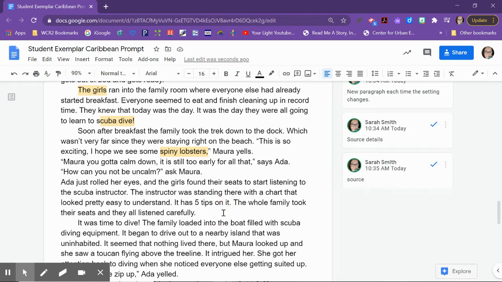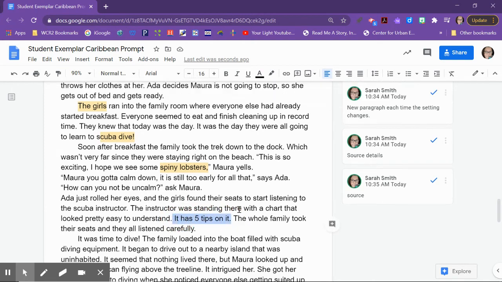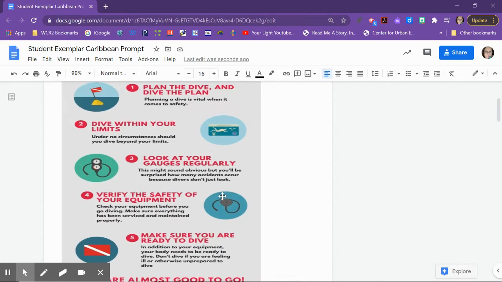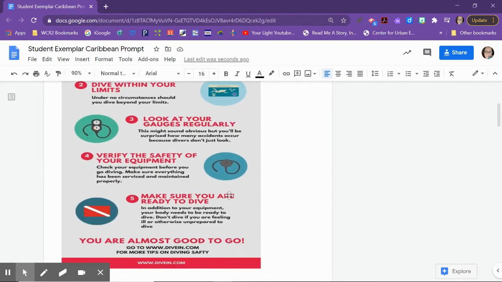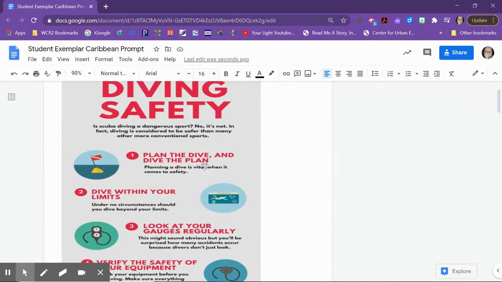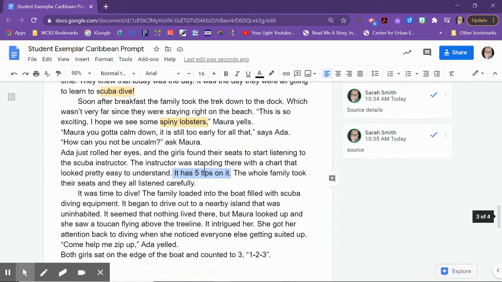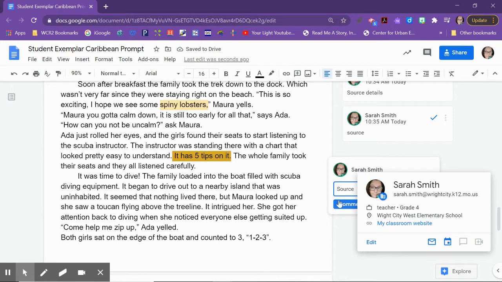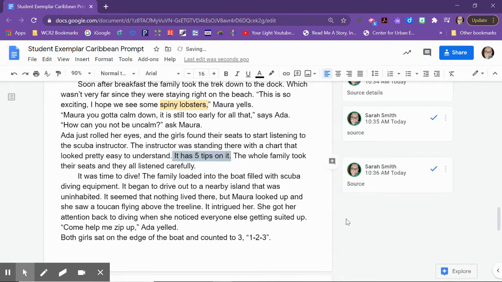The instructor was standing there with a chart that looked pretty easy to understand. It has 5 tips on it. Ding ding ding. There's that source again. Because if you go back here, there's that chart. It looks like a chart to me, so that's why Mara used that. And then there's 5 tips. So again, that's from the source. Working that in there. The whole family took their seats and they all listened carefully.